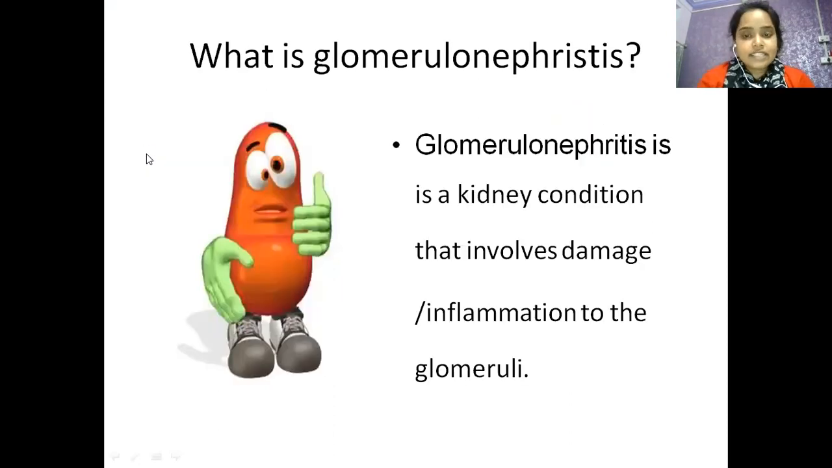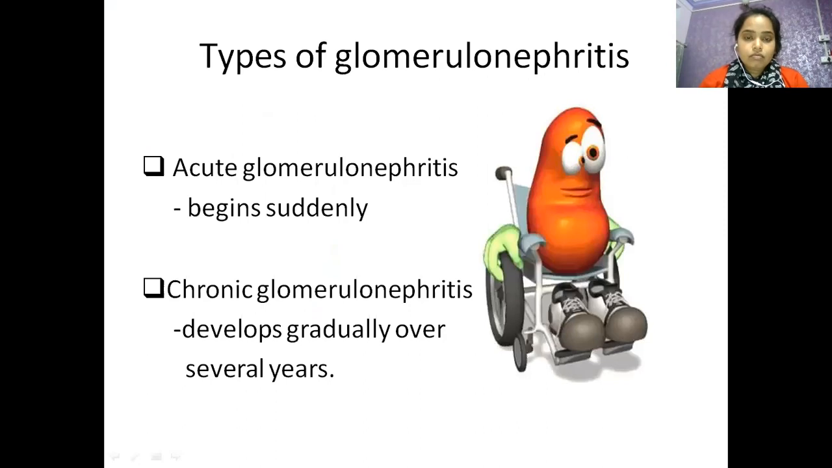Glomerulonephritis is a kidney condition that involves damage and inflammation of the glomeruli. As its name suggests, glomerular inflammation is called glomerulonephritis. Now, types of glomerulonephritis. The types are acute glomerulonephritis, which begins suddenly, and chronic glomerulonephritis, which develops gradually over several years. It takes too much time to develop.